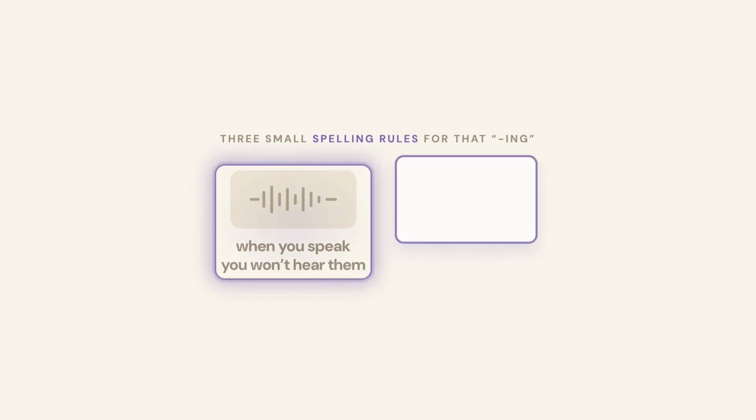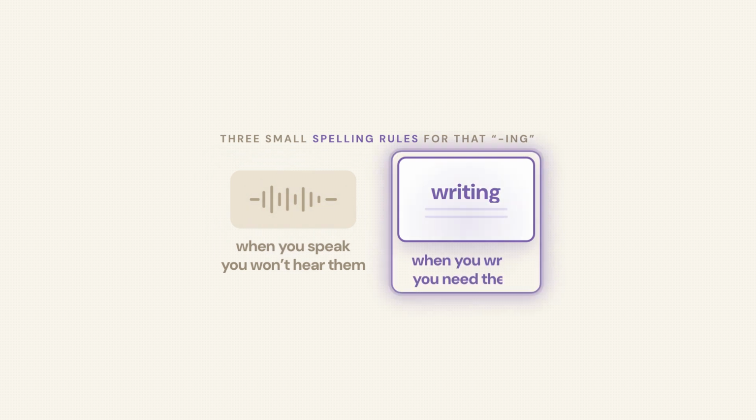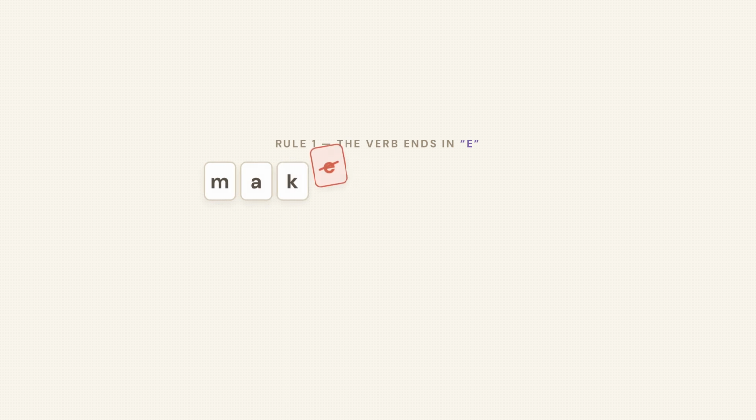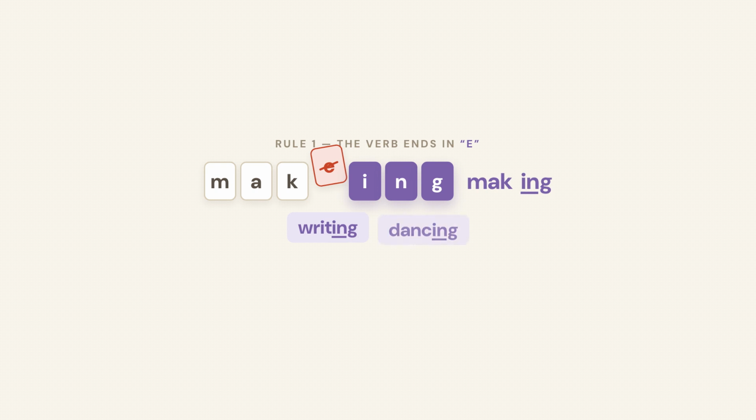Now, 3 small spelling rules for that ing ending. You will not hear these when you speak, but you need them when you write. 1. If the verb ends in e, drop the e, then add ing. Make becomes making. Write becomes writing. Dance becomes dancing. Not making. The e goes away.